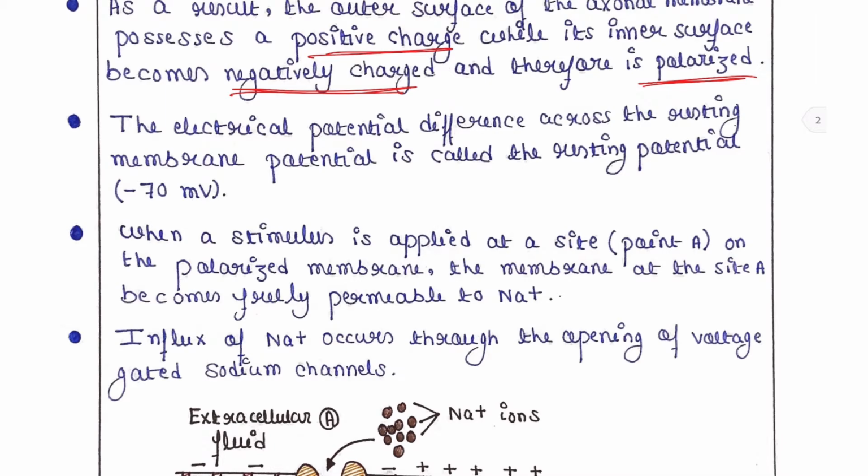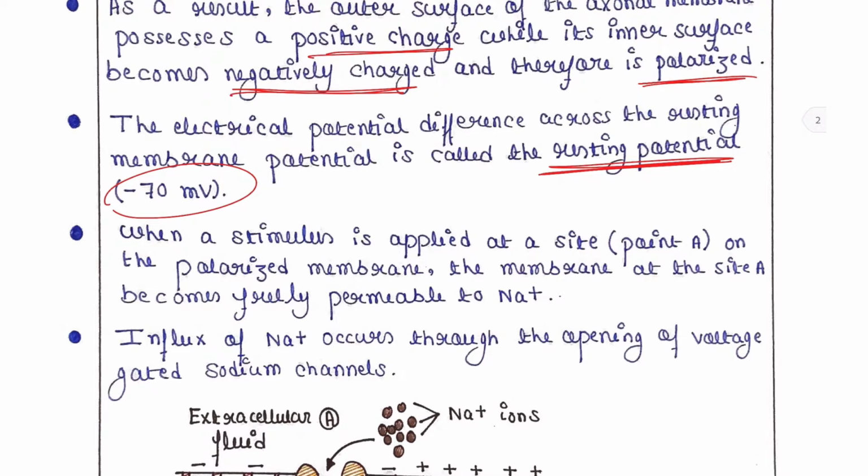The electrical potential difference across the resting membrane is called the resting potential. So we know that when the cell, or you can say the neuron, is in the resting condition, that is, it is not conducting any impulse, that time the electrical potential difference across the membrane is called the resting potential, and we have already seen that generally it is minus 70 millivolt.